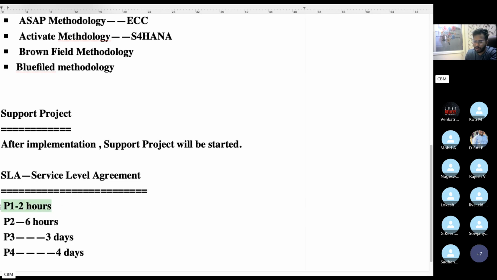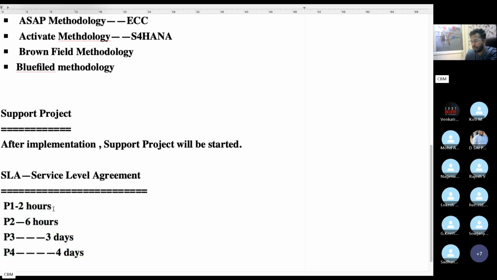So the P1 ticket duration is 2 hours, the P2 ticket duration is 6 hours. This time interval is not the same for all companies. It may vary. Sometimes it's 3 hours, sometimes 8 hours or 5 hours. It's 4 days, it's 5 days, it depends. But I'm giving the standard. So P1 is 2 hours.